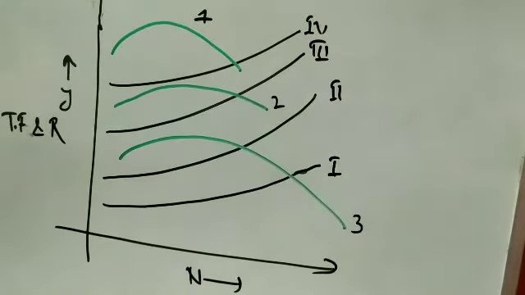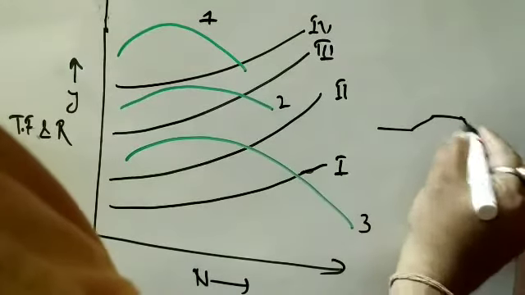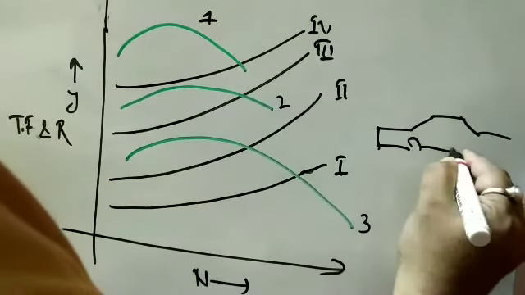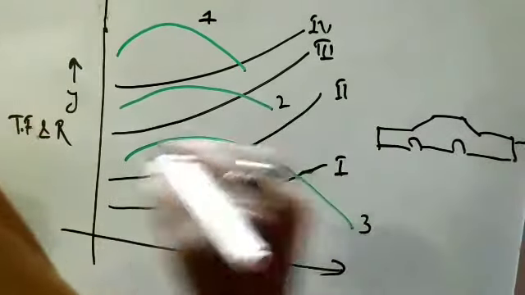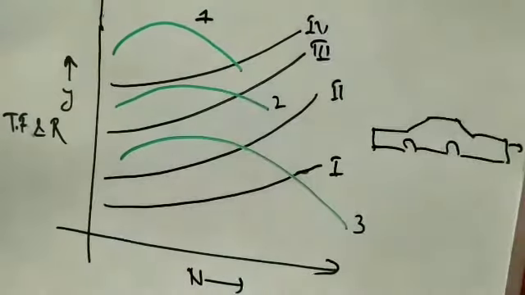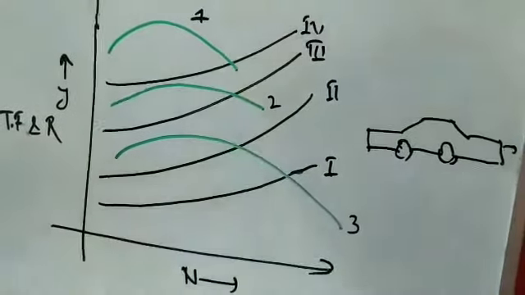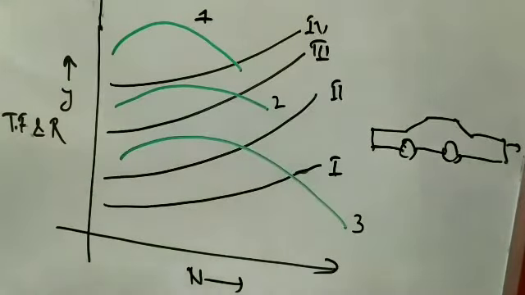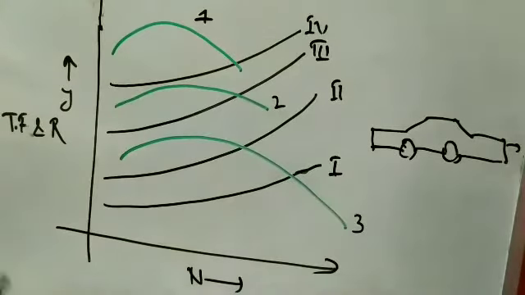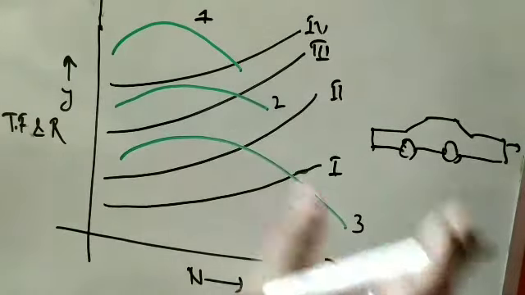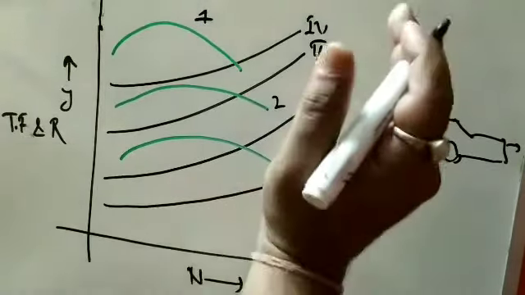Now here an important observation is that whenever a car overcomes all the resistive force, the car moves. Whenever a car overcomes all the resistive force, what happens? The car moves forward with an acceleration. As I've stated before, when it overcomes all the resistance, it takes an acceleration and moves forward.